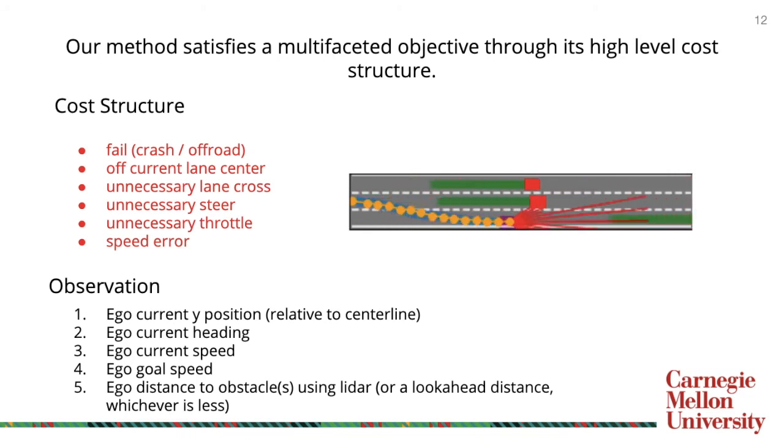Reinforcement learning learns to minimize a high-level cost function. We choose a cost structure which discourages undesirable behavior, such as crashing, executing unnecessary actions, and violating the speed limit. The observation space that we present to the RL algorithm is a simplified representation from the environment. It is reasonable to claim that this information could be extracted from a perception module or incorporated directly into the RL algorithm, and we leave that open to future work.